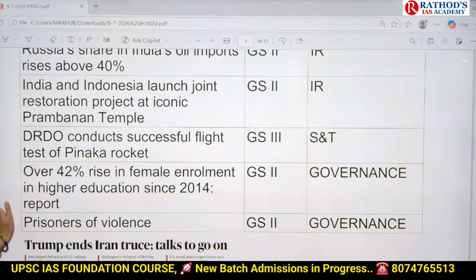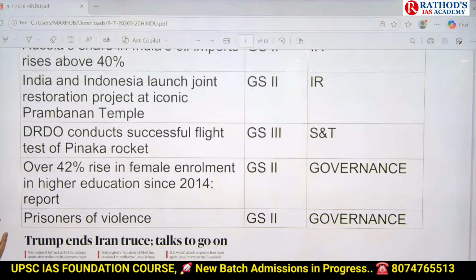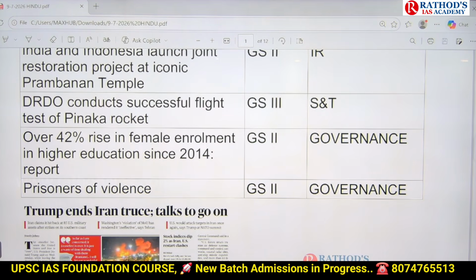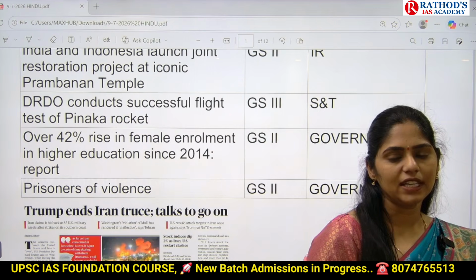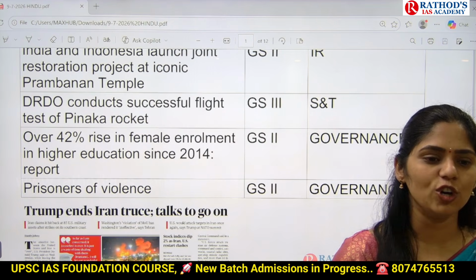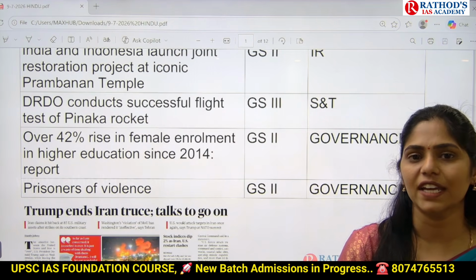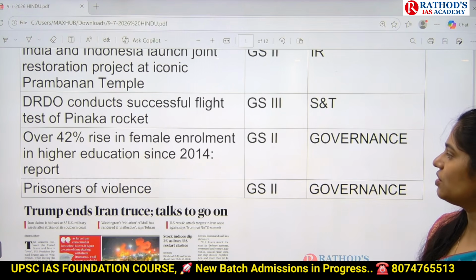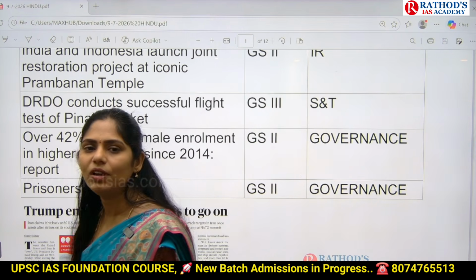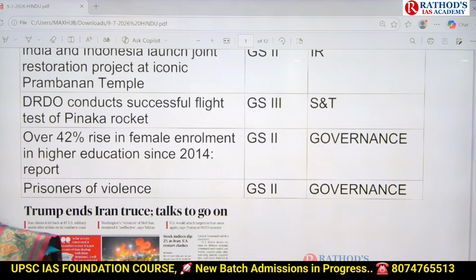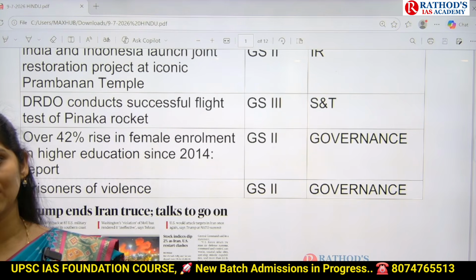And next topic is over 42% rise in female enrollment in higher education since 2014. In yesterday's class, we discussed one report released by the government, and the same report highlights that there is also increased women enrollment in higher education. Here you have to see why there is increased female enrollment in higher education and what will be the impact, on which UPSC can ask you a mains based question.